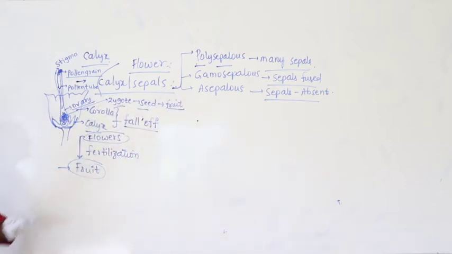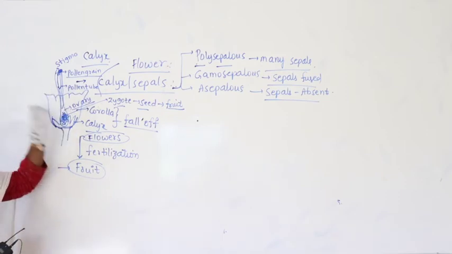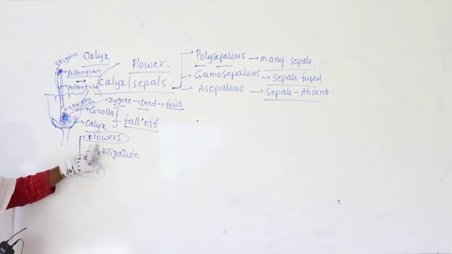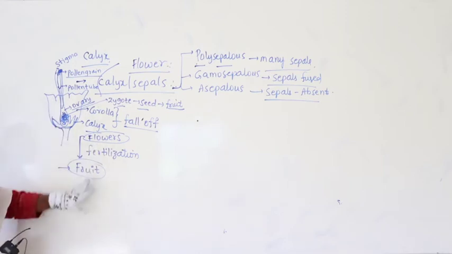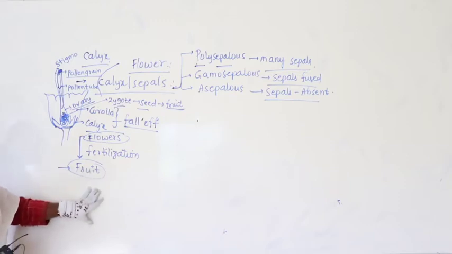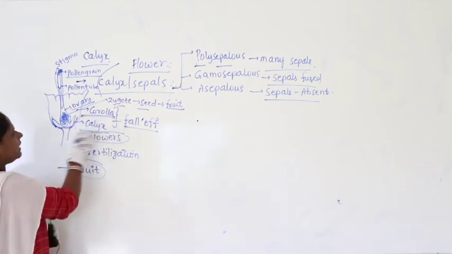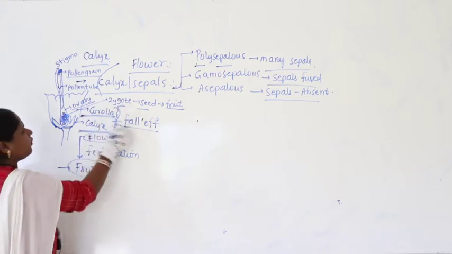So why am I telling the entire story here? This is the actual concept we are going to study later. But to understand the statement that flowers are converted into fruit, what happens to the other parts? We find calyx, we find corolla. Calyx and corolla both generally will fall off.